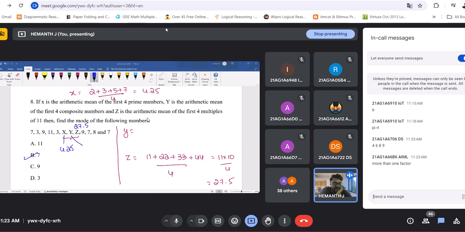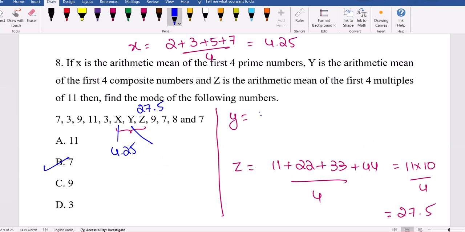That's what one of your friends conveyed. If that is the case, what about 2? What are the factors of 2? More than one factor other than itself, that also we need to mention.